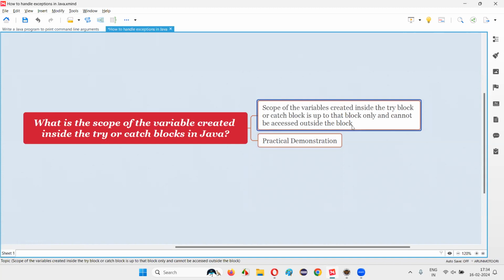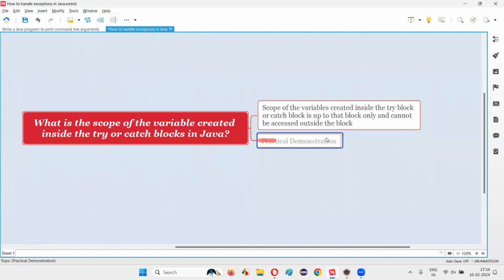Outside the block, if you try to access them, you are going to get compiler errors and you cannot access them. Okay, with practical demonstration, I've answered this question for you.